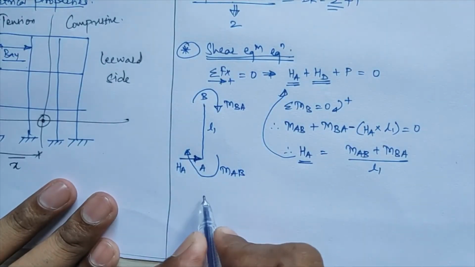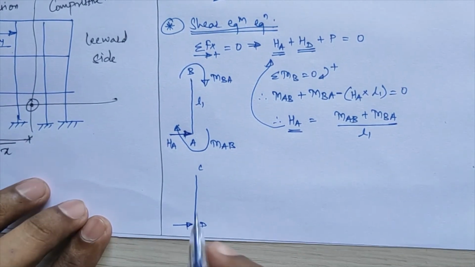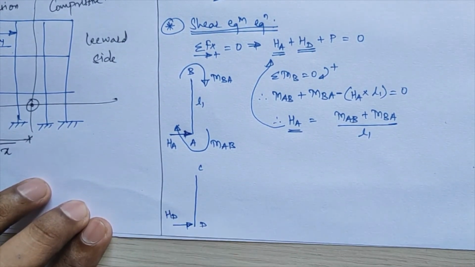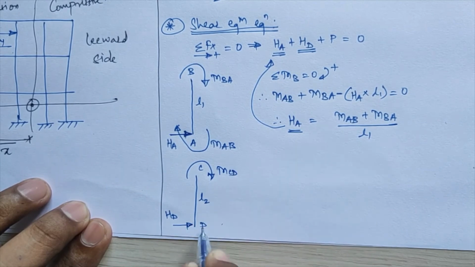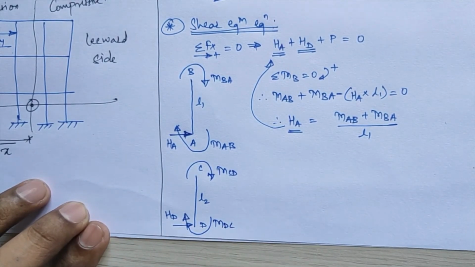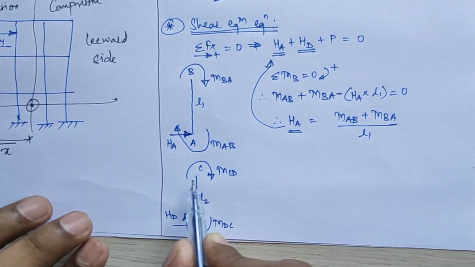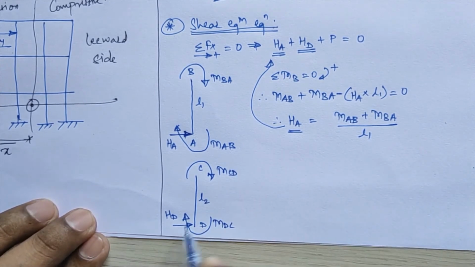Next, I consider the equilibrium of the second column, that is column CD. This is my joint C, and this will be my joint D. Again, a horizontal thrust is acting at point D, that is HD. Suppose the length of this column is again H2. The moment acting here will be MCD, and the moment acting here will be MDC. Again, while assuming these moments initially, you have to consider them always in a clockwise direction.